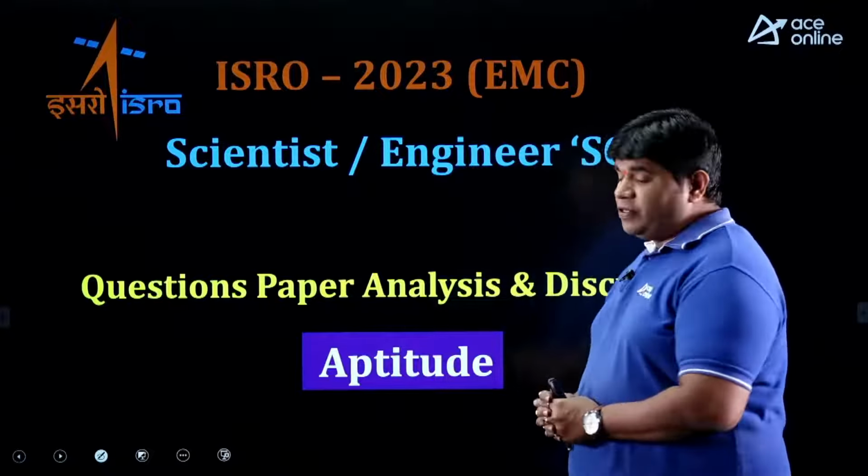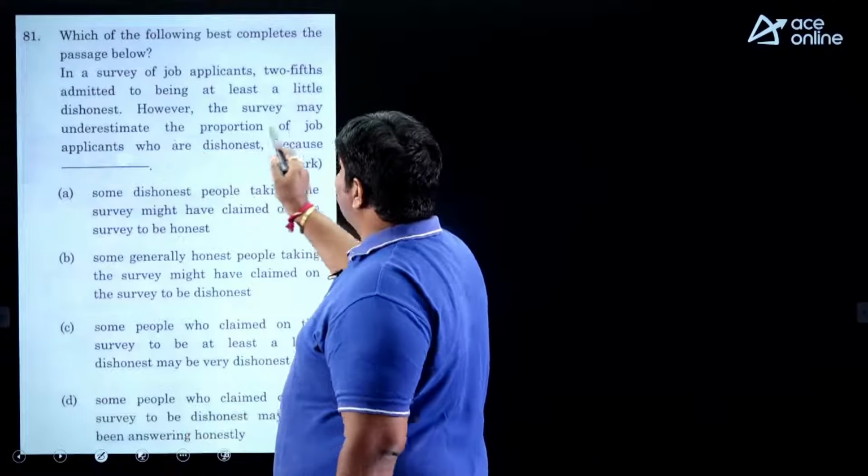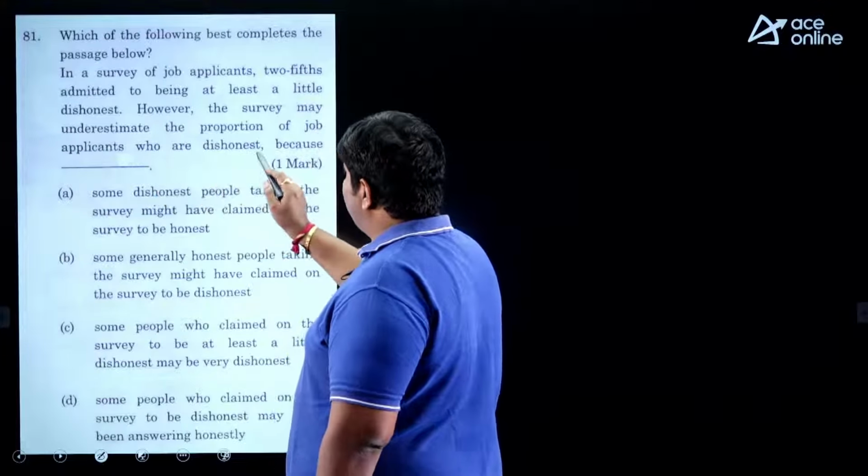Now see the questions. First one, from reasoning, logical thinking: which of the following best completes the passage below? In a survey of job applicants, 2/5 admitted to being at least a little dishonest. However, the survey may underestimate the proportion of job applicants who are dishonest because, so reason.